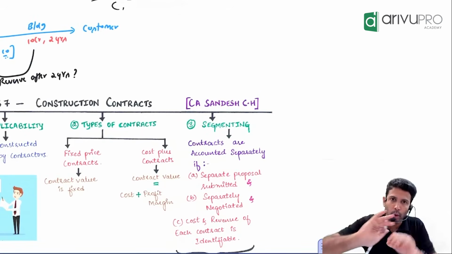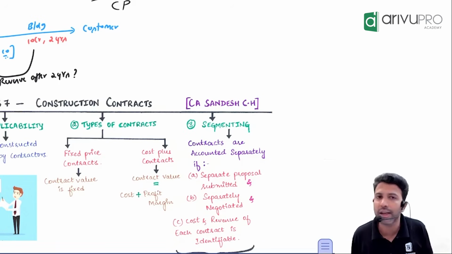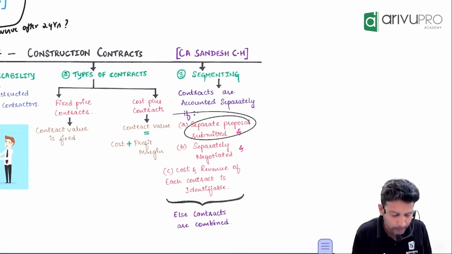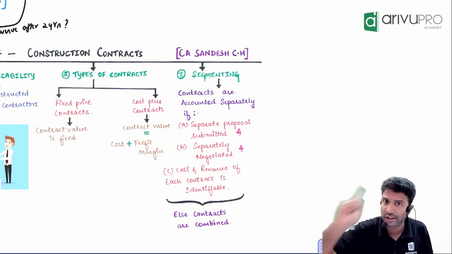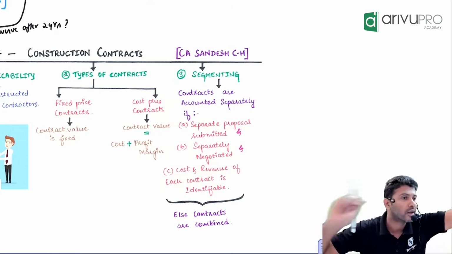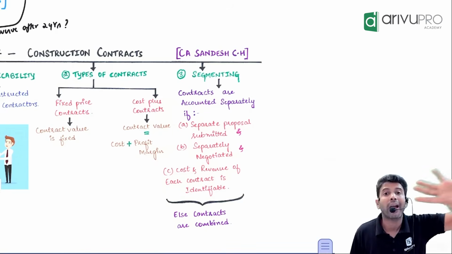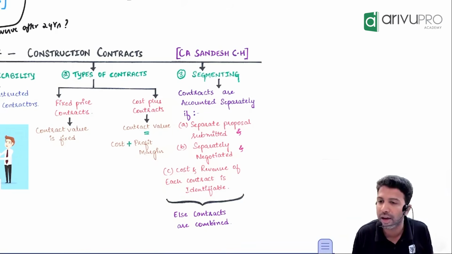AS7 says if you want to segment the contract, certain conditions should be satisfied. Condition 1: a separate proposal should be sent. For both contracts, you should not send one proposal, you should send a separate quotation. And negotiation should have happened separately.